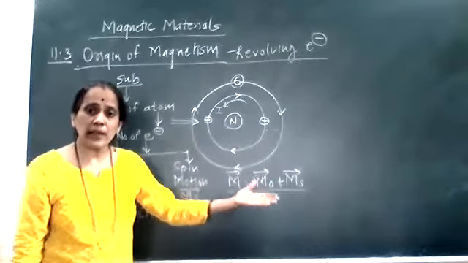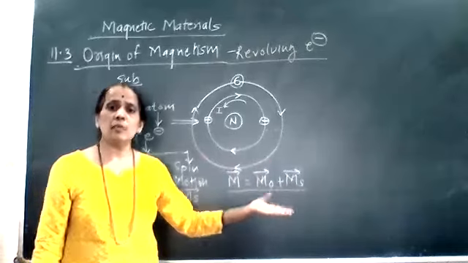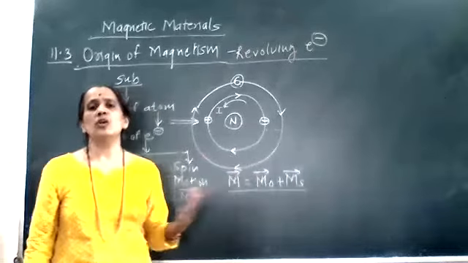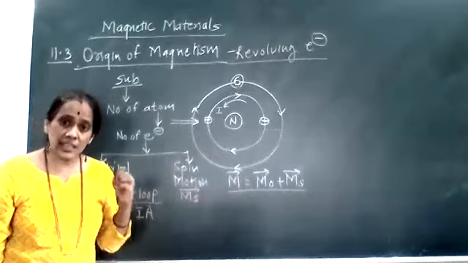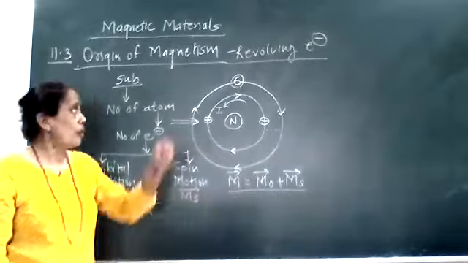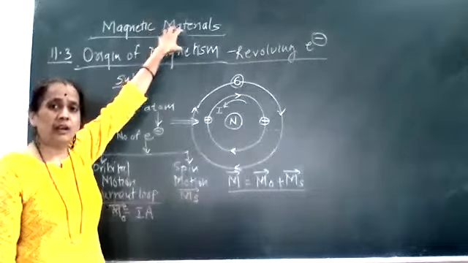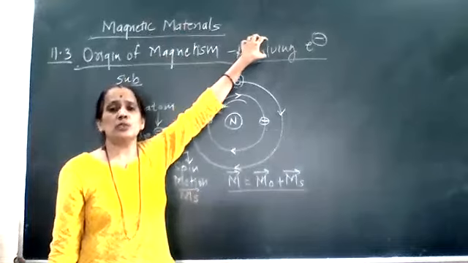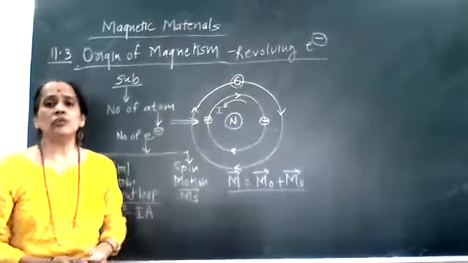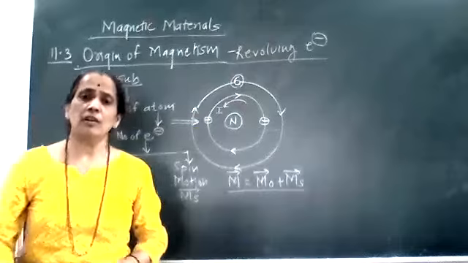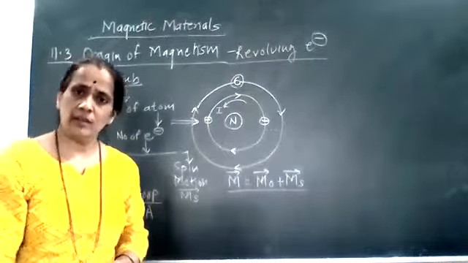And due to this magnetic moment, there is a property called magnetism. Hence I can say that for the magnetism property, the revolving electron is responsible. So the origin of magnetism is nothing but the revolving electron.